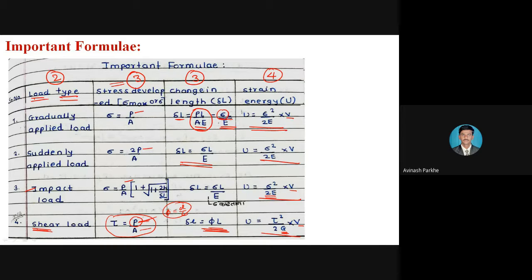Load type, then stress developed, sigma max or sigma, change in length or change in dimensions, delta L is equal to PL upon AE, which is equal to sigma L upon E. This formula is very important. And the strain energy equation is constant for all the cases: sigma square upon 2E into volume. Only for the shear, it is different. So take this chart in your notebook. This table and these formulas are very, very important.